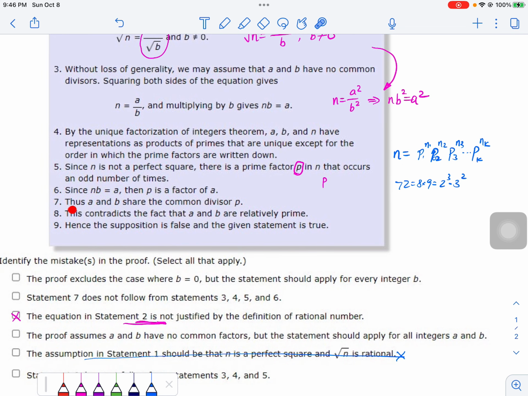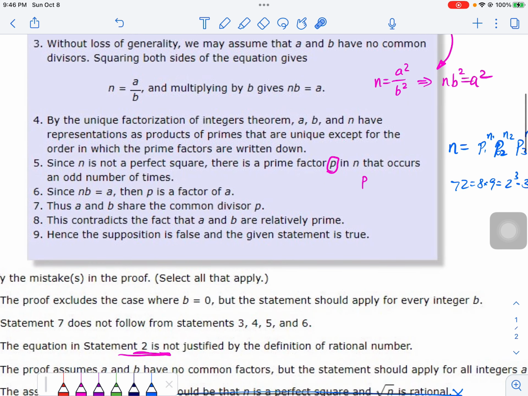Now 7 says, thus A and B share the common divisor. Now we only know P divides N, but we do not know whether P divides B or P divides A. That's not something that we know. So this 7 says A and B share a common divisor. This comes from nowhere.